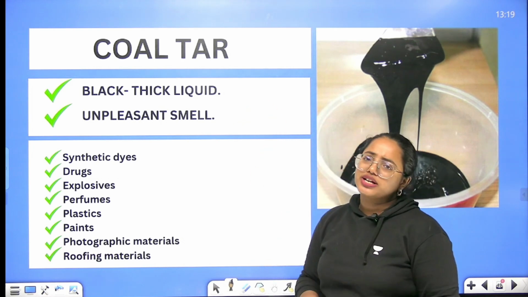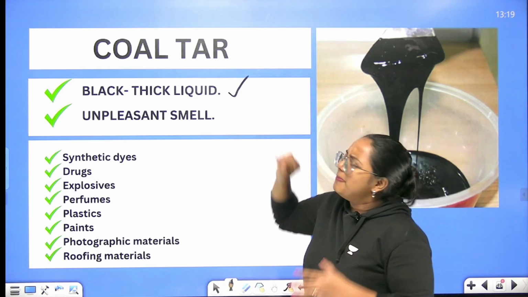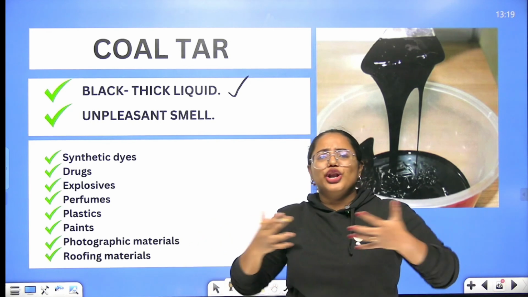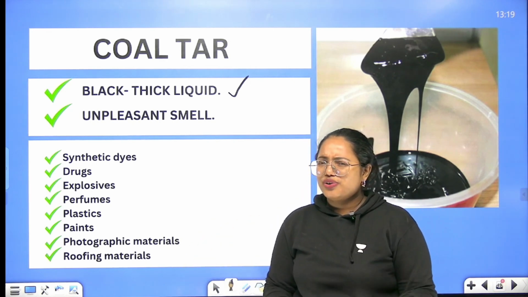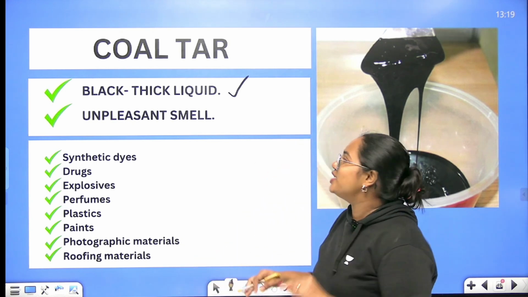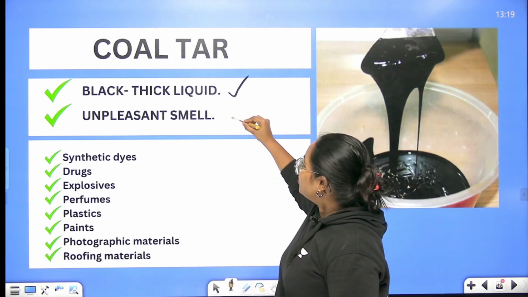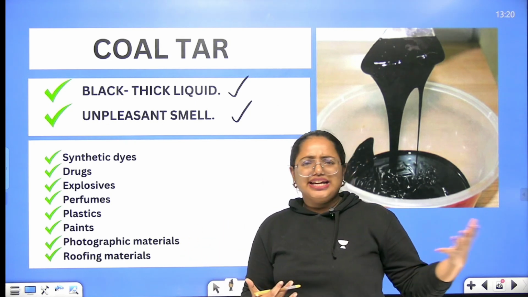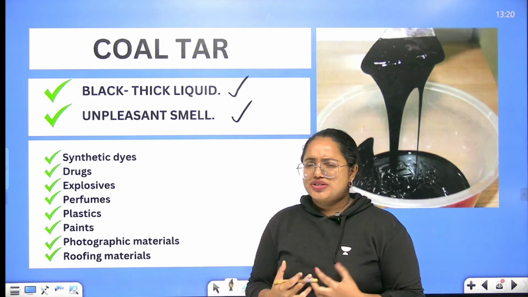The very first one is coal tar. So this is a very black, thick liquid. You might have seen this particular liquid in many places. Oh, can you please guess that? Yes, to tar your roads, you need to have this coal tar. So this has a very unpleasant smell. So when you walk through roads while they tar, it's very, very unpleasant to us, right? Yes.